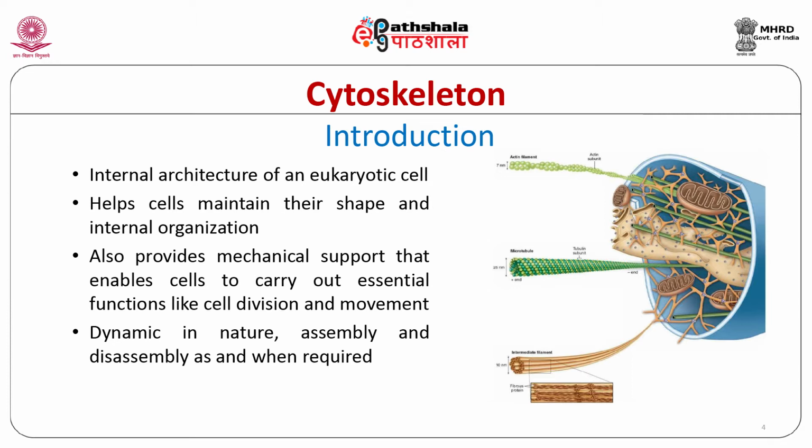They are composed of a variety of subunit proteins. Actin filaments are the smallest filaments, of diameter about 7 nm, and they are made up of a protein called actin, hence they are called so.